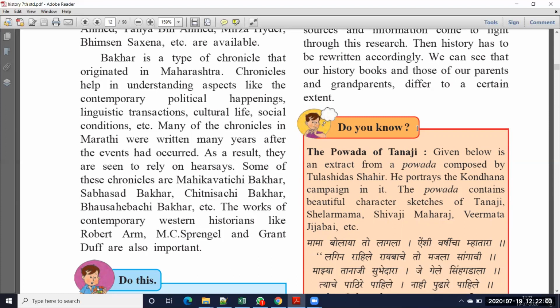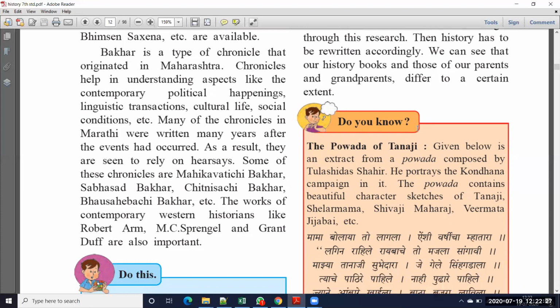That means your parents' period is different, your timing is different, and your grandparents' timing is different. That history is also different. Suppose when your grandparents were children, they didn't have electricity, TVs, or mobiles, but now we have mobiles, TVs, everything. So there is so much difference, no? Like that, in history also we have so much difference.